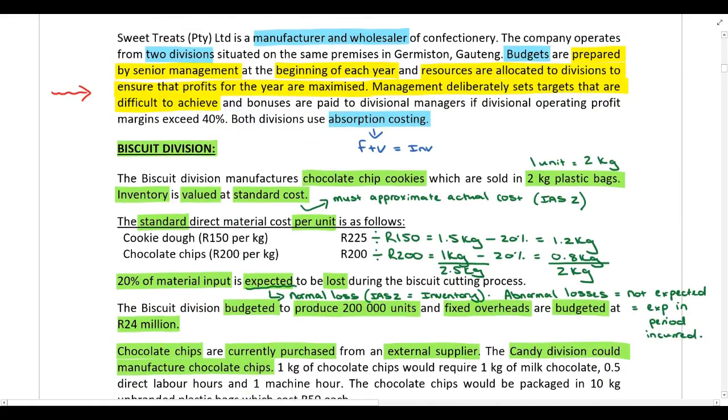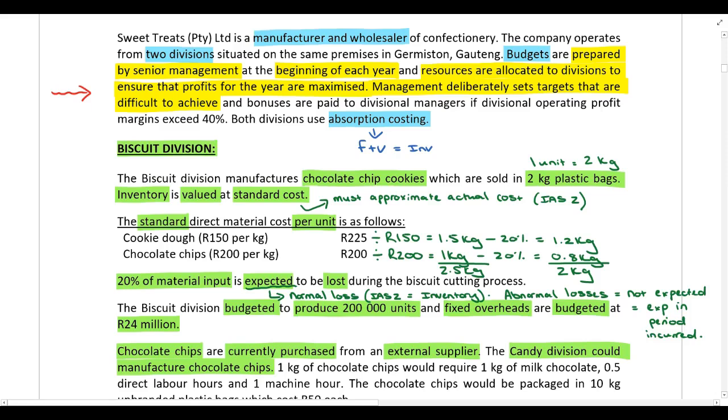So how can the budgeting process be improved? Remember, we don't want targets to be too easy either. You don't want them to be too difficult because then it's demotivating, but you also don't want them to be too easy because then the managers aren't incentivized to try and improve performance as much as possible. And then performance might just be mediocre for the year. So we don't want them to be too difficult. We don't want them to be too easy. The answer is we want them to be moderately difficult to achieve so that the divisional managers are motivated to maximize their performance.